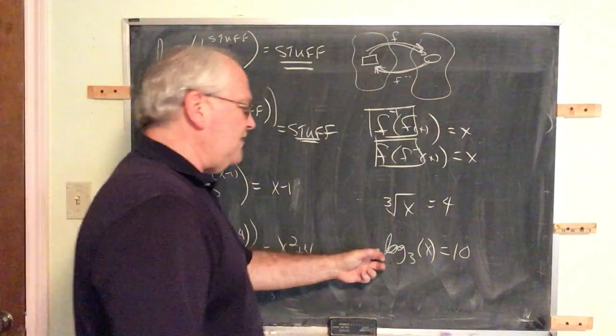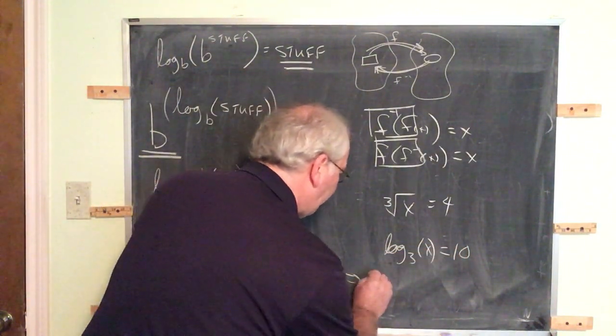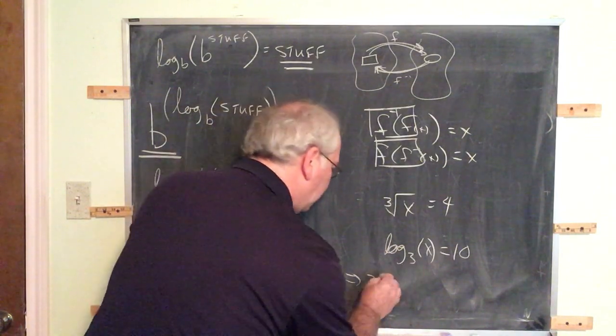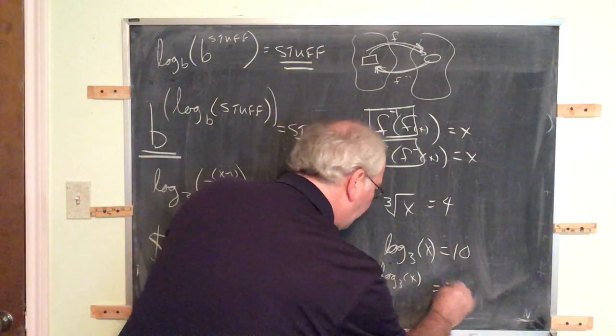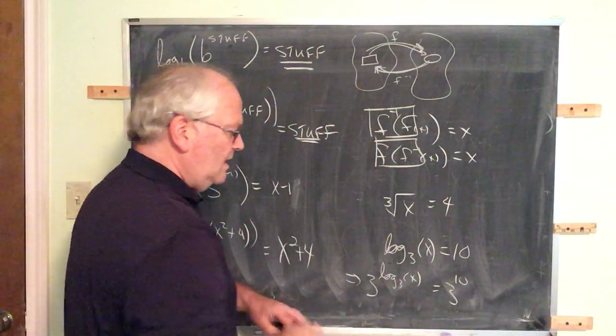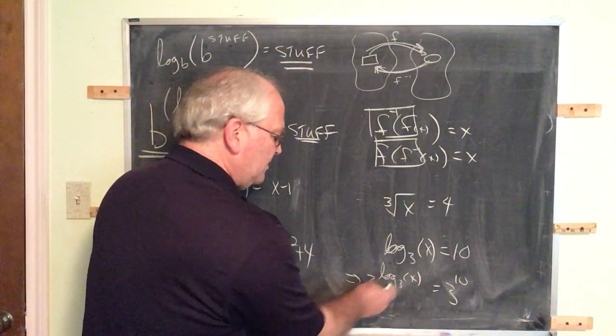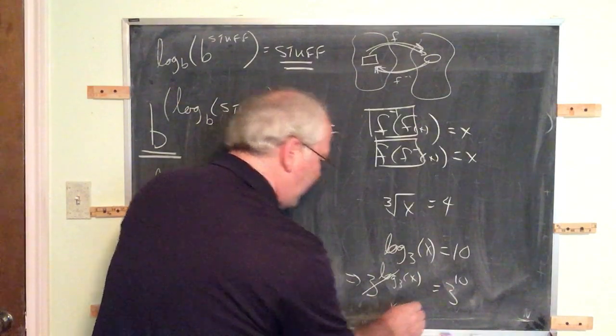Whatever you do to one side of your equation, do to the other side. So, if you take 3 and raise it to the left-hand side, that must equal 3 raised to the right-hand side. Now what happens here is they cancel, and you're left with just x by itself.